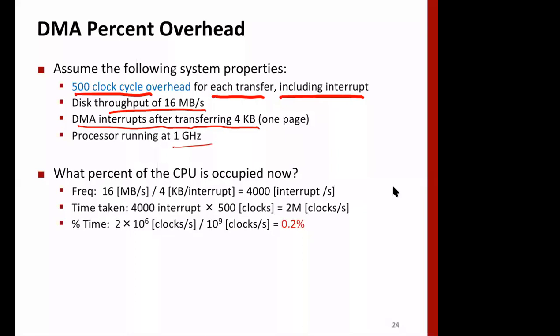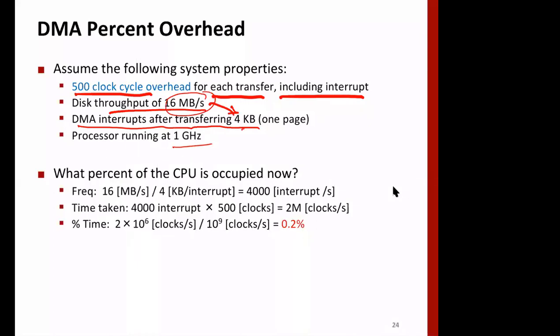So if we divide the throughput by what is being done at a time in one interrupt, then we can get the number of interrupts, because in one interrupt we can transfer 4 kilobytes.